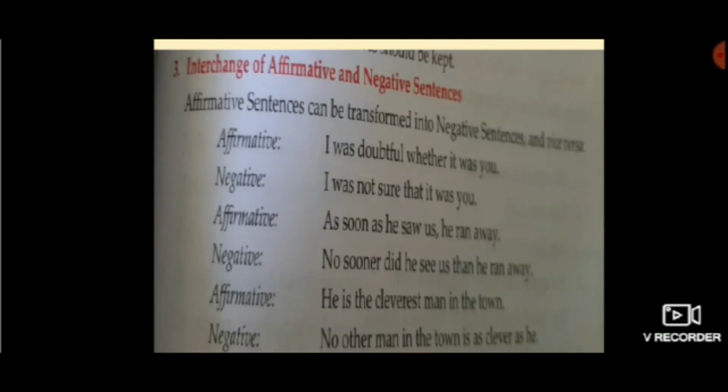Yes. He is the cleverest man in the town. Again, as you have to change it into negative, you have to write down, no other man in the town is as clever as he. Okay, so here no other is indicating that it is a negative sentence.